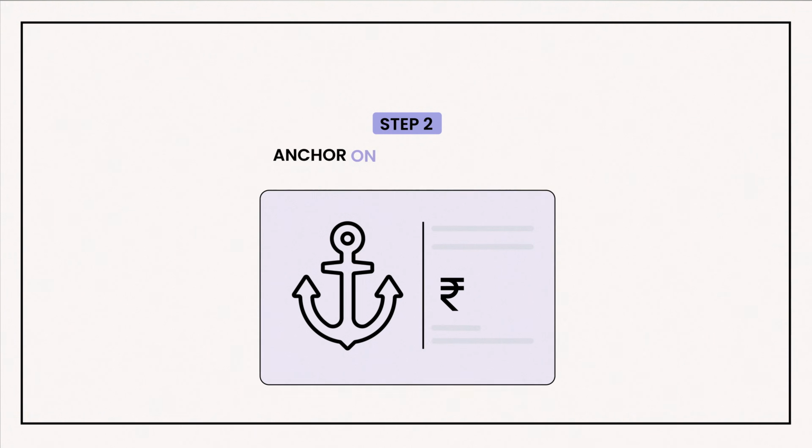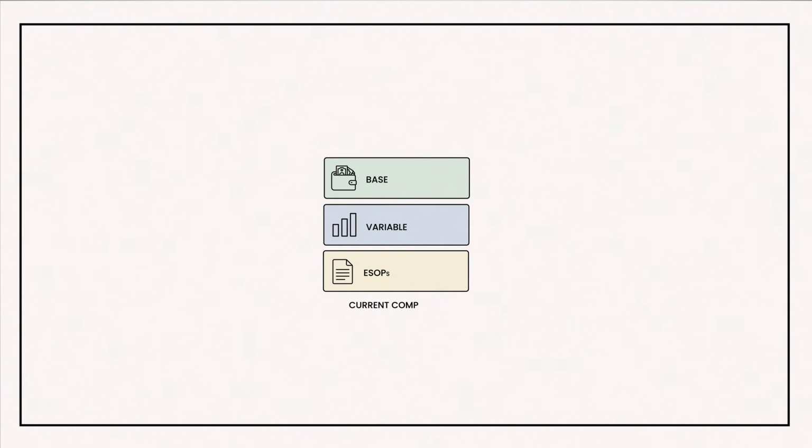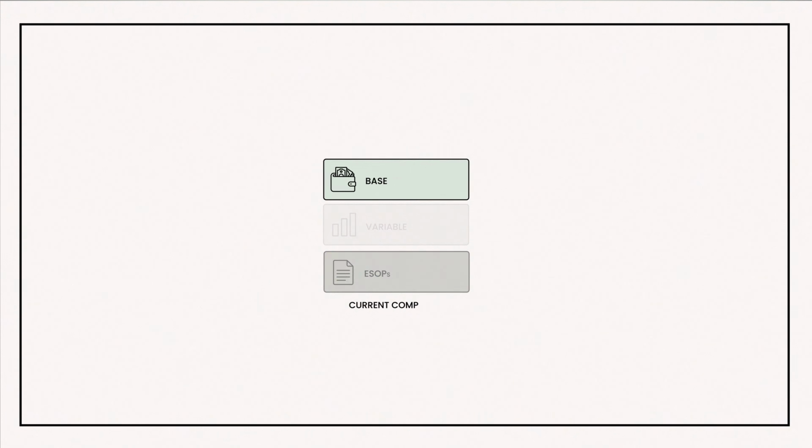Step 2. Anchor on guaranteed, not CTC. CTC is noise. Guaranteed cash is a signal. Take their current comp, remove the variable and unvested ESOPs. We're talking about the fixed compensation. What's left is the real baseline. Your offer must beat that clearly. If you don't know this number, you don't know your candidate.